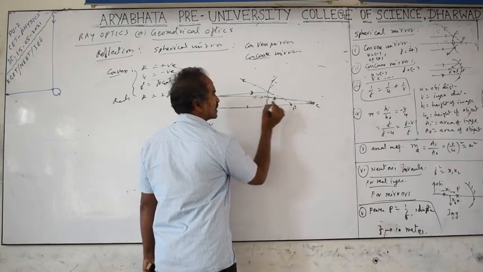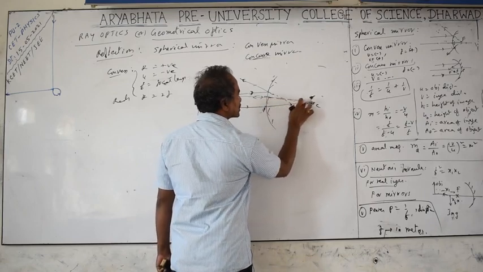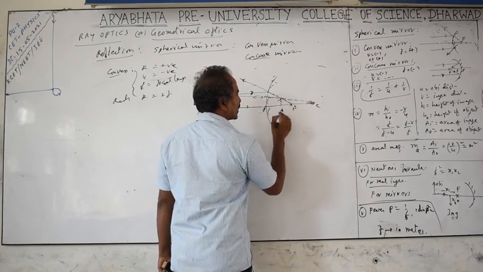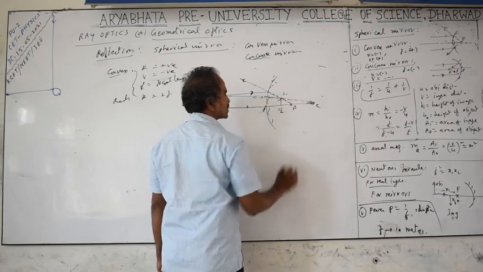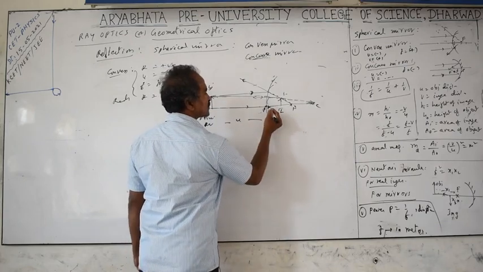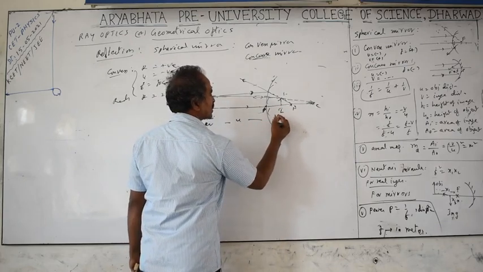This also retraces the path. These light rays are not really passing through. Wherever these light rays appear to be meeting, that point is where the image is formed. This is the image formation. The distance from the object to the mirror is the object distance, and the distance from the pole to the image is V.